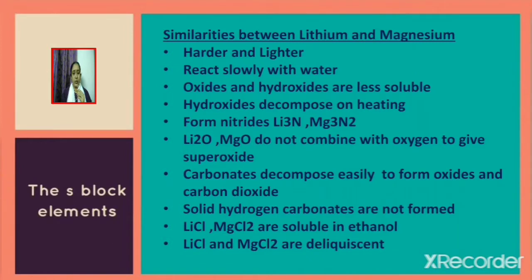We shall continue with the chapter the s block elements. Group 1 and group 2 elements are known as the s block elements. Lithium, sodium, potassium, rubidium, cesium and francium are the group 1 elements. Lithium being the first element differs from the rest of the elements. Lithium is diagonally related to magnesium. So let us now discuss the similarities between lithium and magnesium.